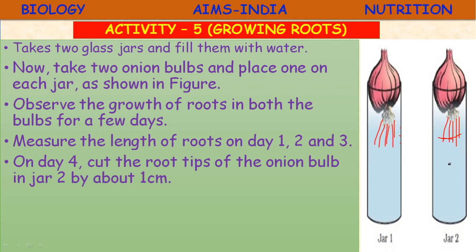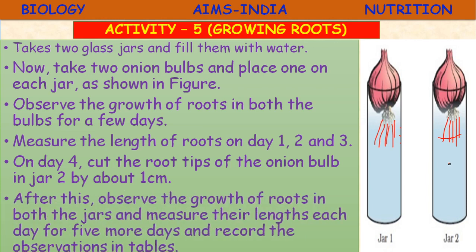Only you need to cut the root tips of the onion placed in jar 2. After this, observe the growth of the roots in both the jars for few more days and measure the length. Compare the length and record the observation in the table.